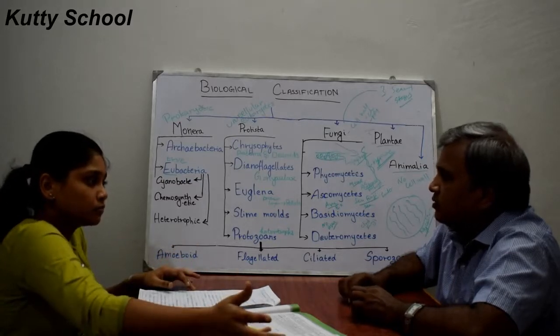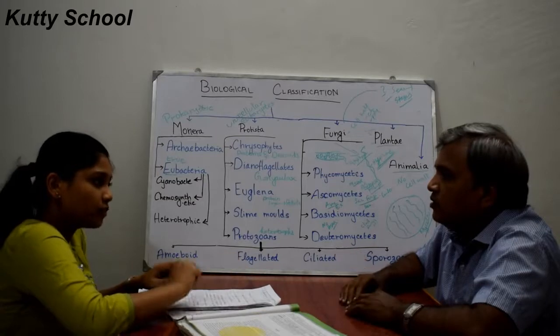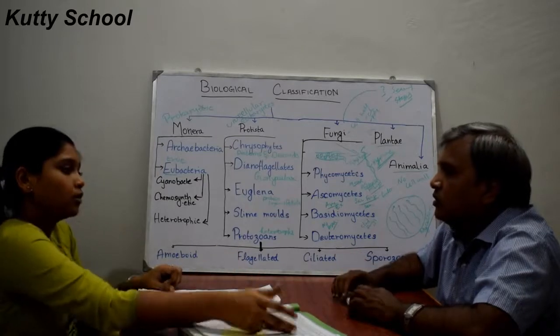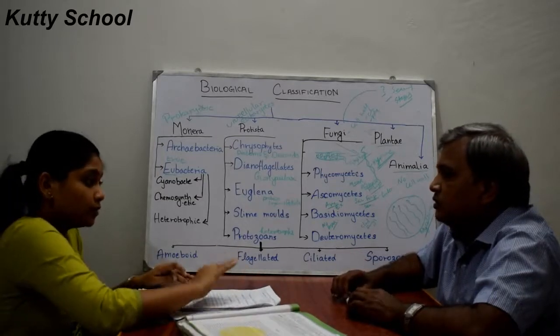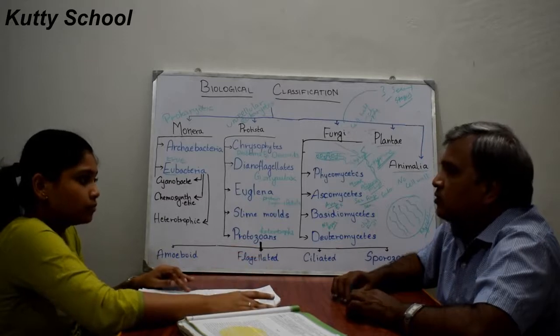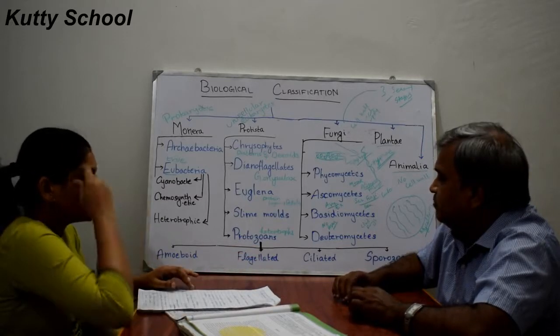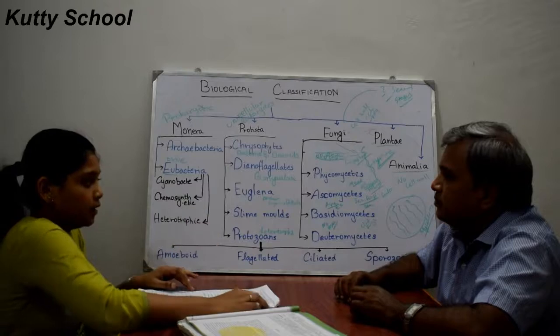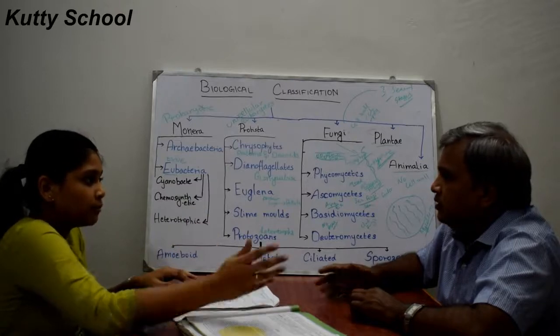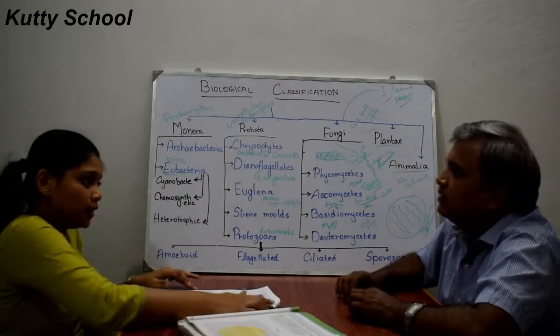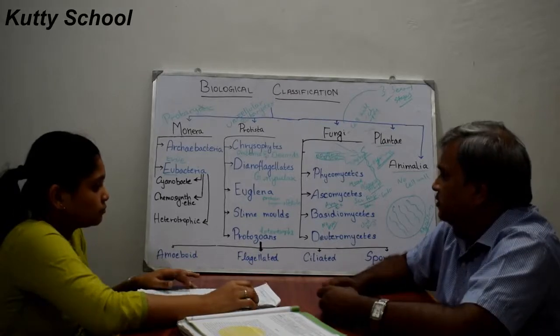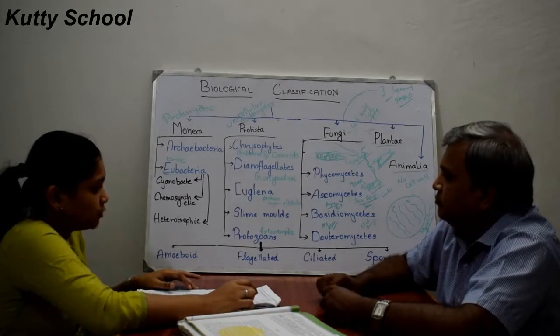It is seen in many plants, like banana, where the stem can grow into a new plant. So basidiomycetes have vegetative reproduction.